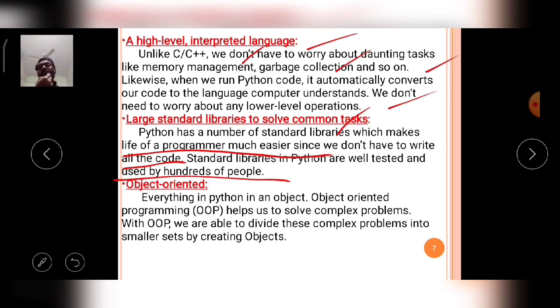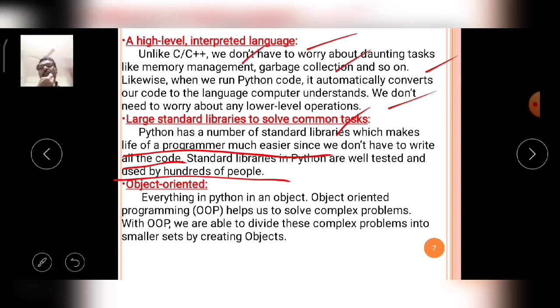Then one more important characteristic of Python is that it is object oriented, like your C++ and your Java. So the Python language supports the object oriented programming concepts.